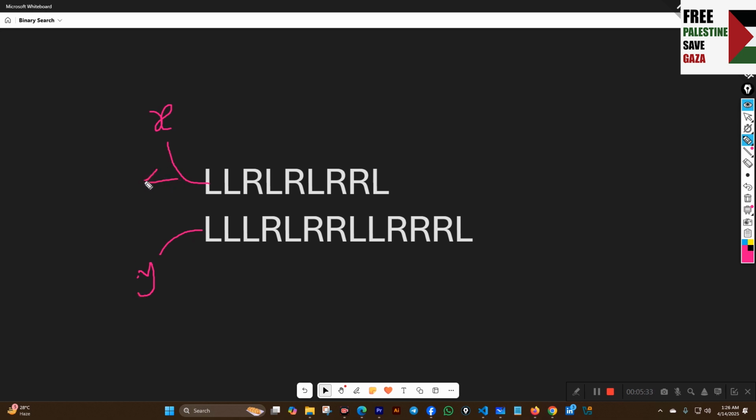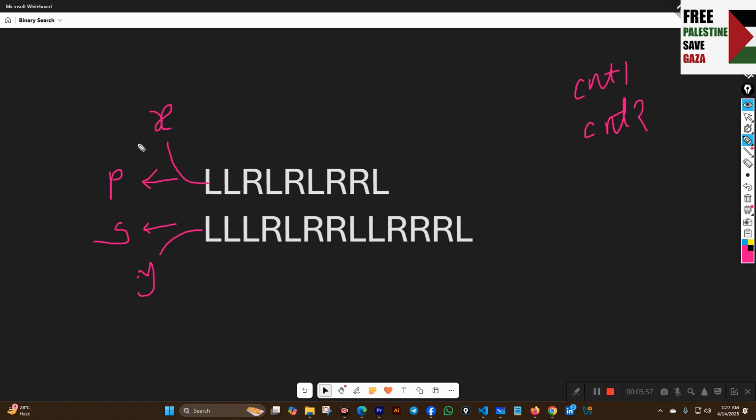We can indicate this as p and this string as s, and we can take two counters here, count 1 and count 2.